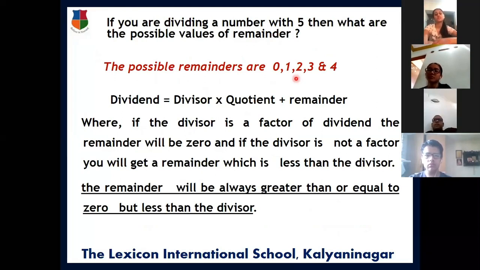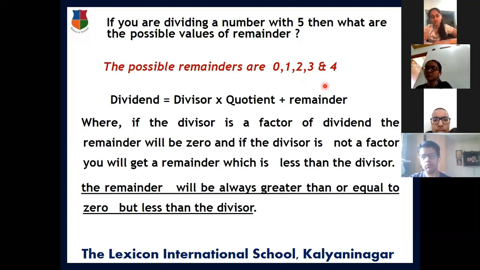Let us see here, any number if you are dividing by 5, what are the possible values of remainders? You know that always the remainder is 0 less than or equal to r less than b. Less than b, not less than or equal to, because if you are dividing by 5, 5 cannot be a remainder. So here it will be 0, 1, 2, 3 and 4. All these 5 numbers are the possible remainders if you are dividing a number by 5.